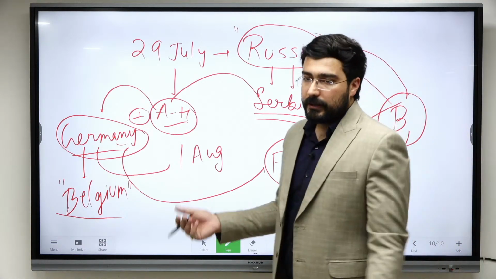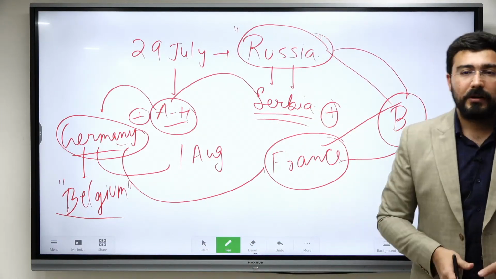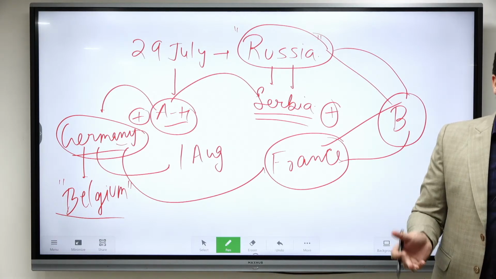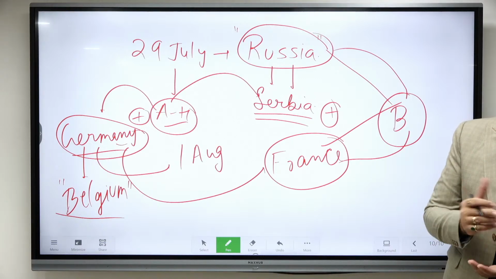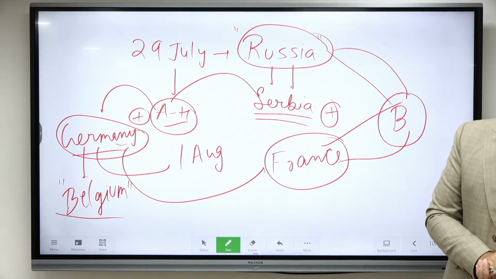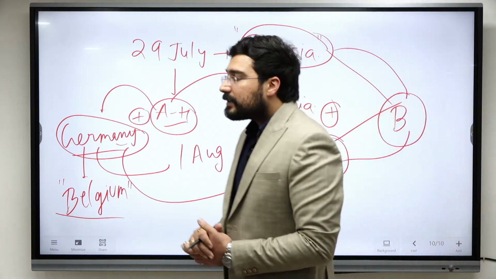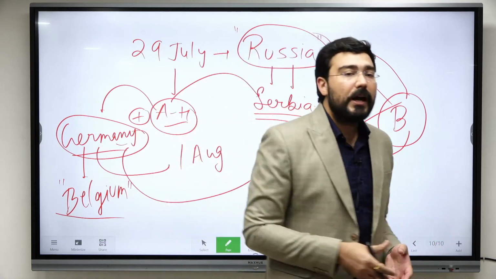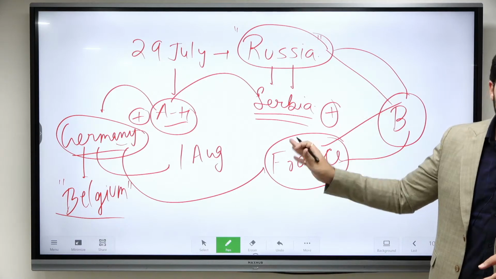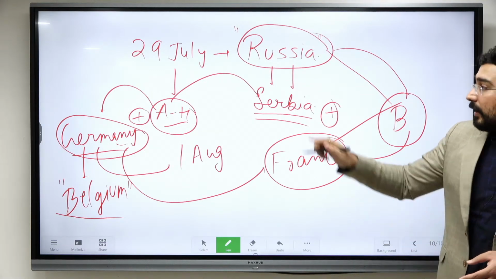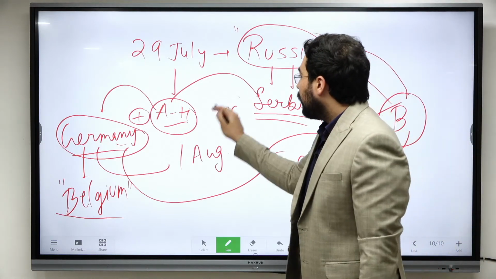When we discuss these topics in detail in optional, we'll see there are lots of controversies. The biggest controversy is nobody wanted a world war, but still the world war happened. What was the reason for that? We have to find the factors, and the biggest problem was with the system of alliances. This system of alliances was created by Bismarck. Peacetime military alliances was something new which the world had never seen. Because of this alliance system, eventually it turned into a world war.